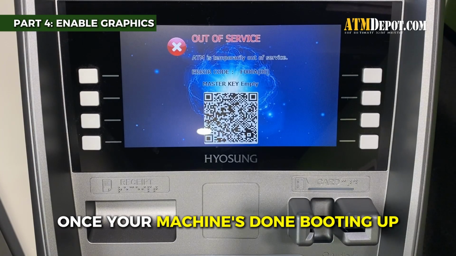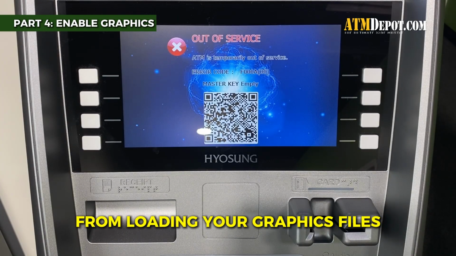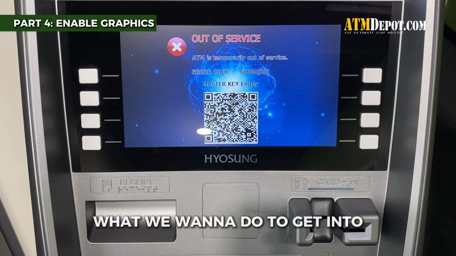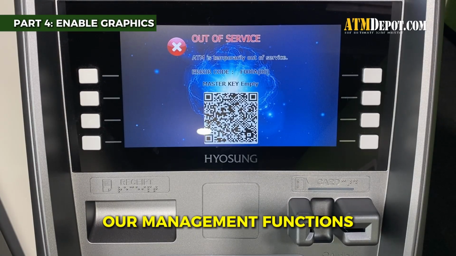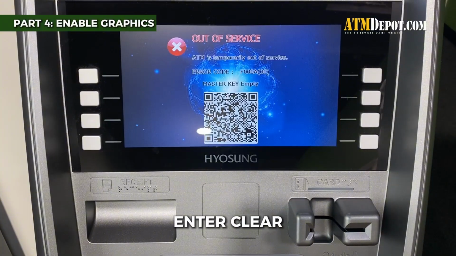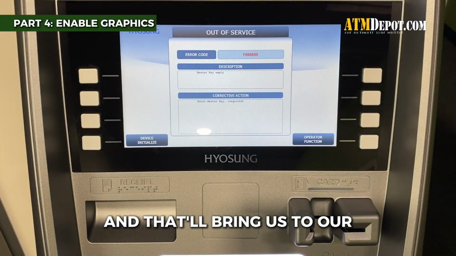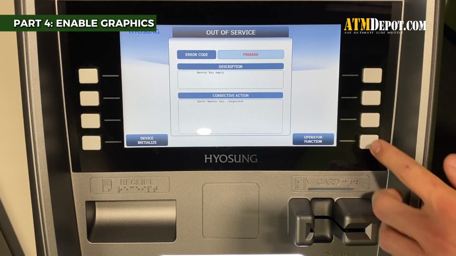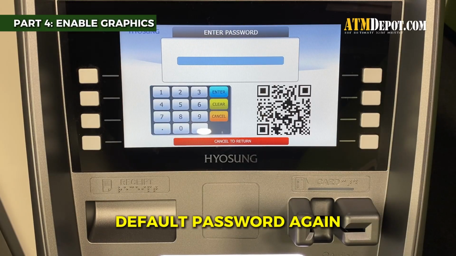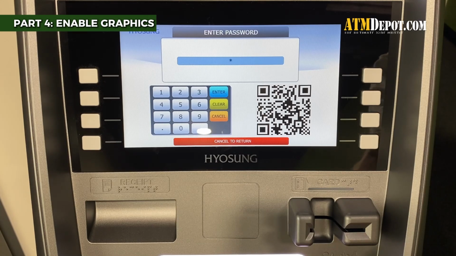Once your machine's done booting up from loading your graphics files, it's going to come to this screen. And what we want to do to get into our management functions is we're going to do enter, clear, cancel, 1, 2, 3. And that'll bring us to our operator functions. And we're going to enter our default password again, which is 6 5s.